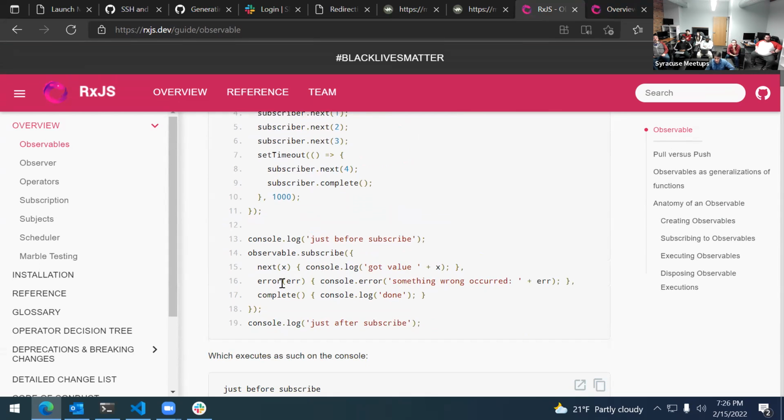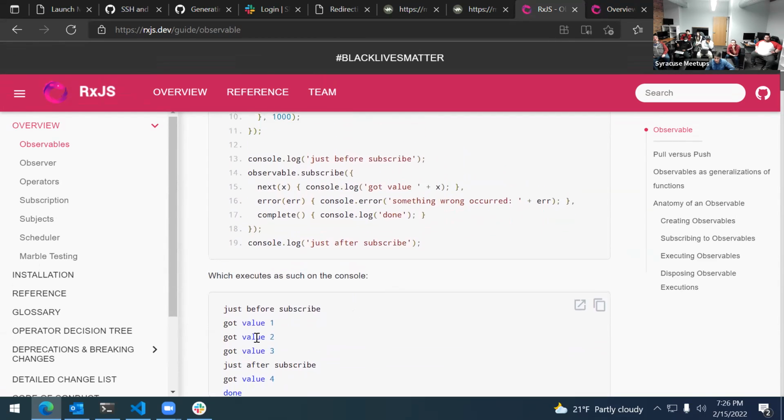If you get an error, okay, so what you're passing to subscribe is an object with 3 methods on it. The next one will always be called when you get a next value. If anything goes wrong, it calls the error method. When it's done giving you the values, it calls this complete method.